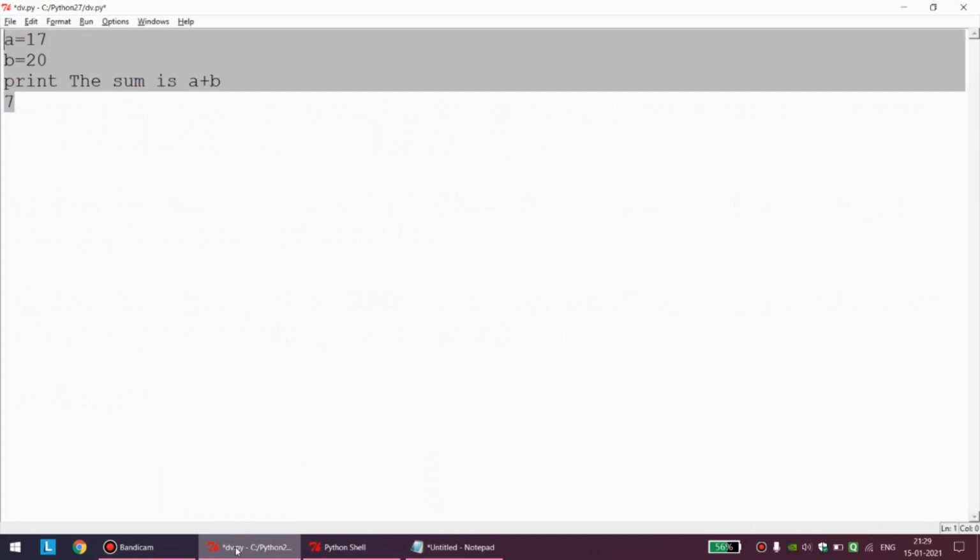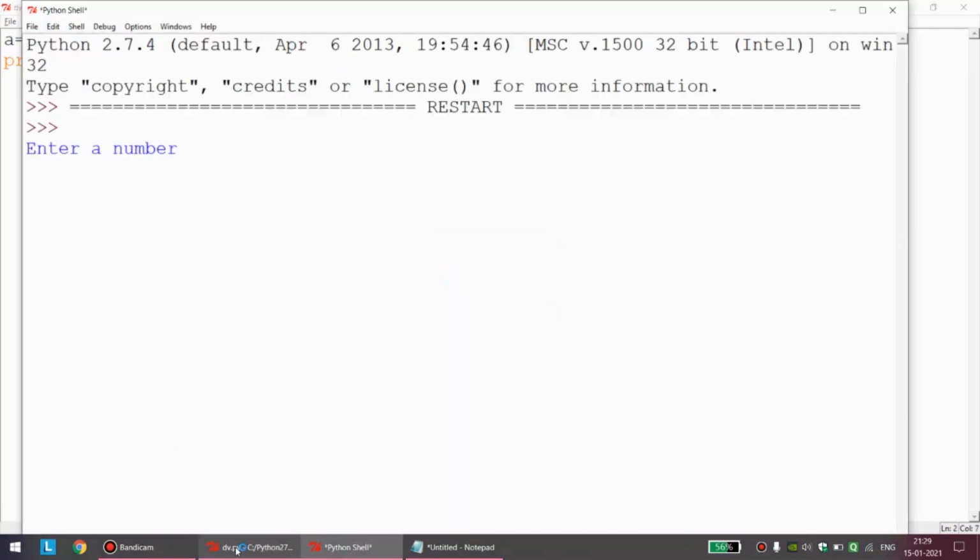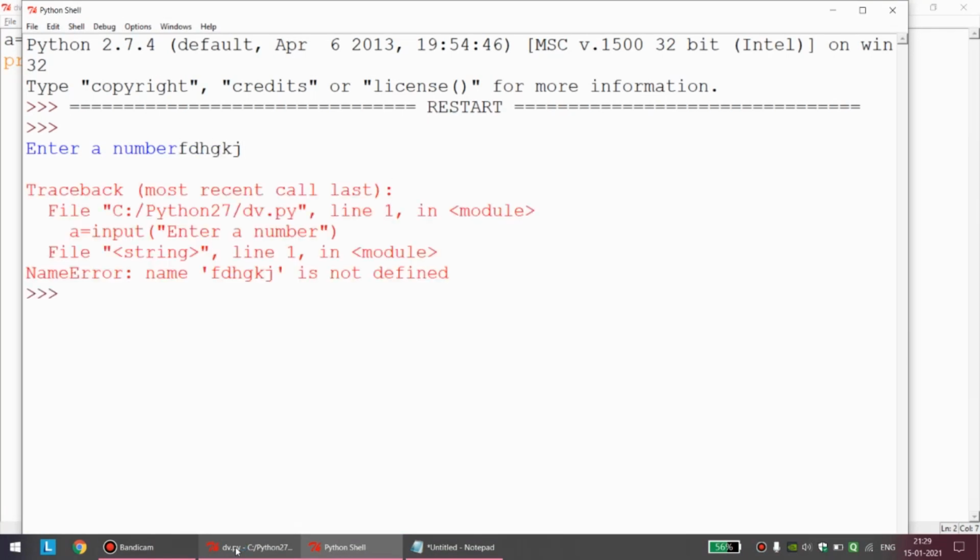Suppose a is equal to input, "Enter a number", and here I am doing print a. I am running it. See, the program has executed correctly, so there is no compile time error. Enter a number. I am entering a string, error. This is a classic example of runtime error, and this is because of our invalid input.